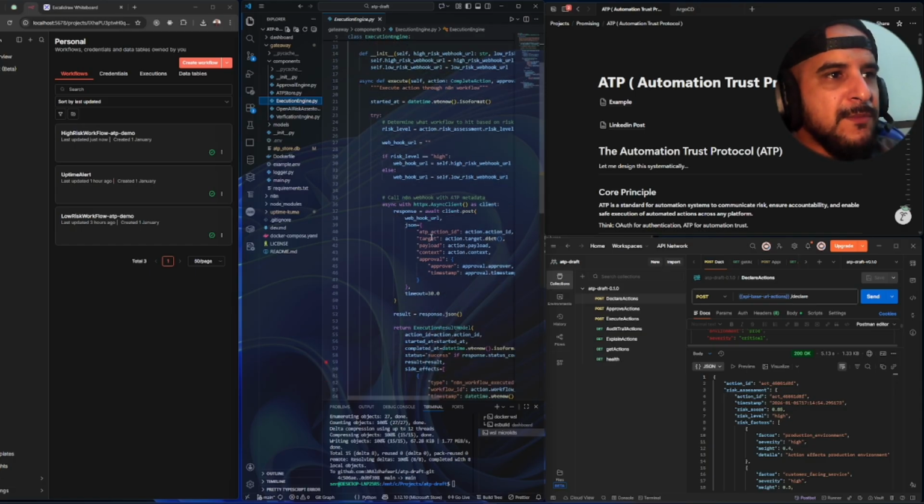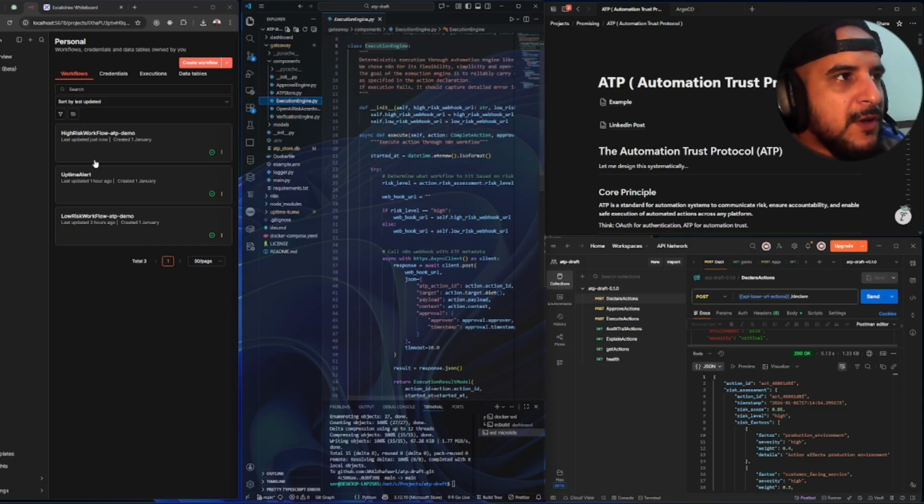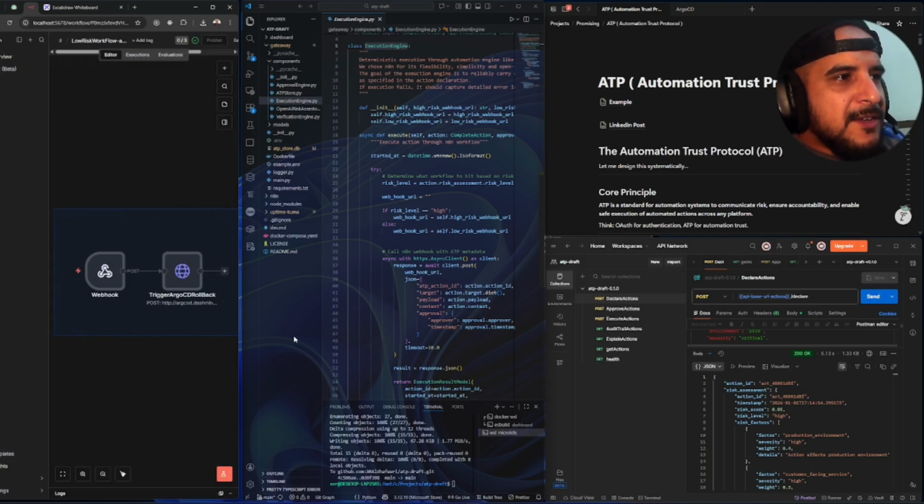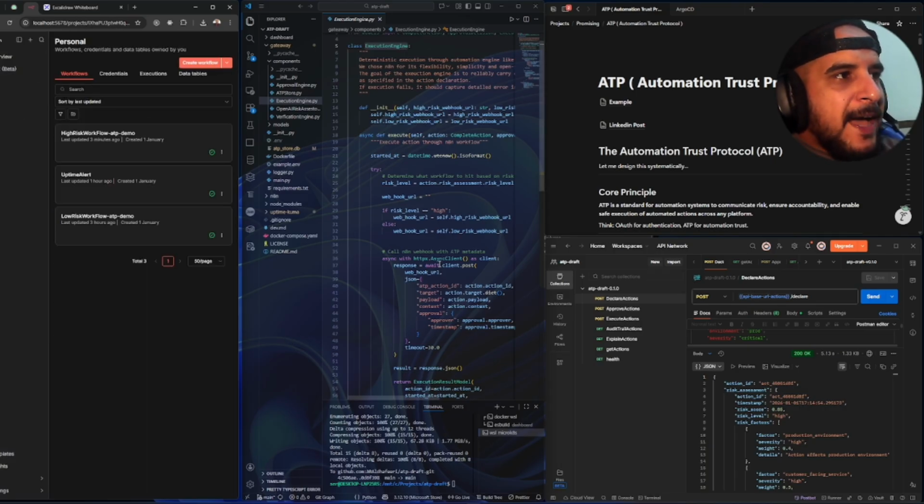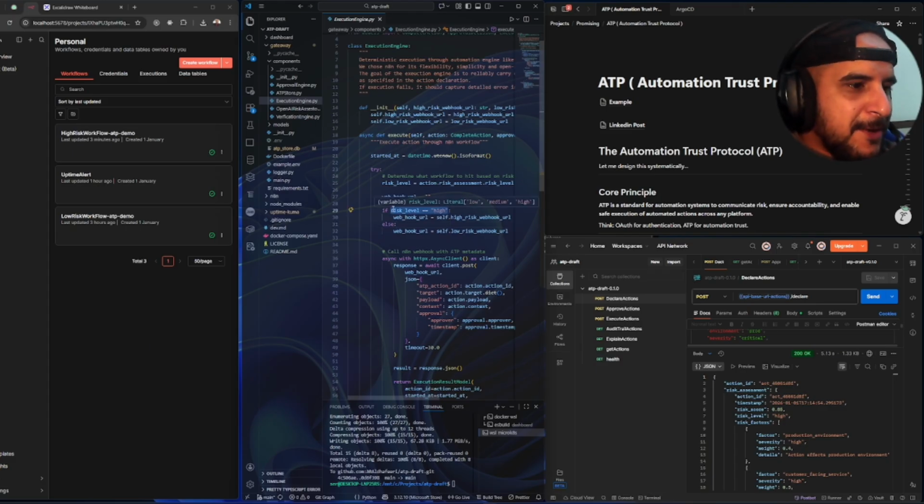And the execution engine is a very simple one, as you said, we're keeping it very simple. So we have two workflows, as you can see right here, a low risk workflow, and it's just a very simple thing, just to get the idea going. And we have a low risk workflow and we have a high risk one. If it's high risk, right? If this is a bug, you see, like I'm bug sniper. If it is this or